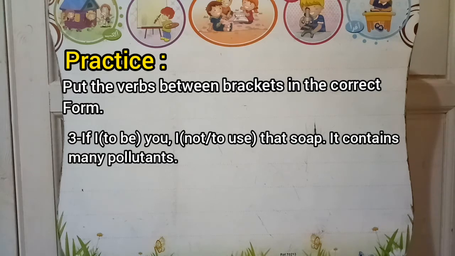what is this? This is type 2. This is a condition in the present which may not happen at all. If I were you, this is something which is not going to happen at all.